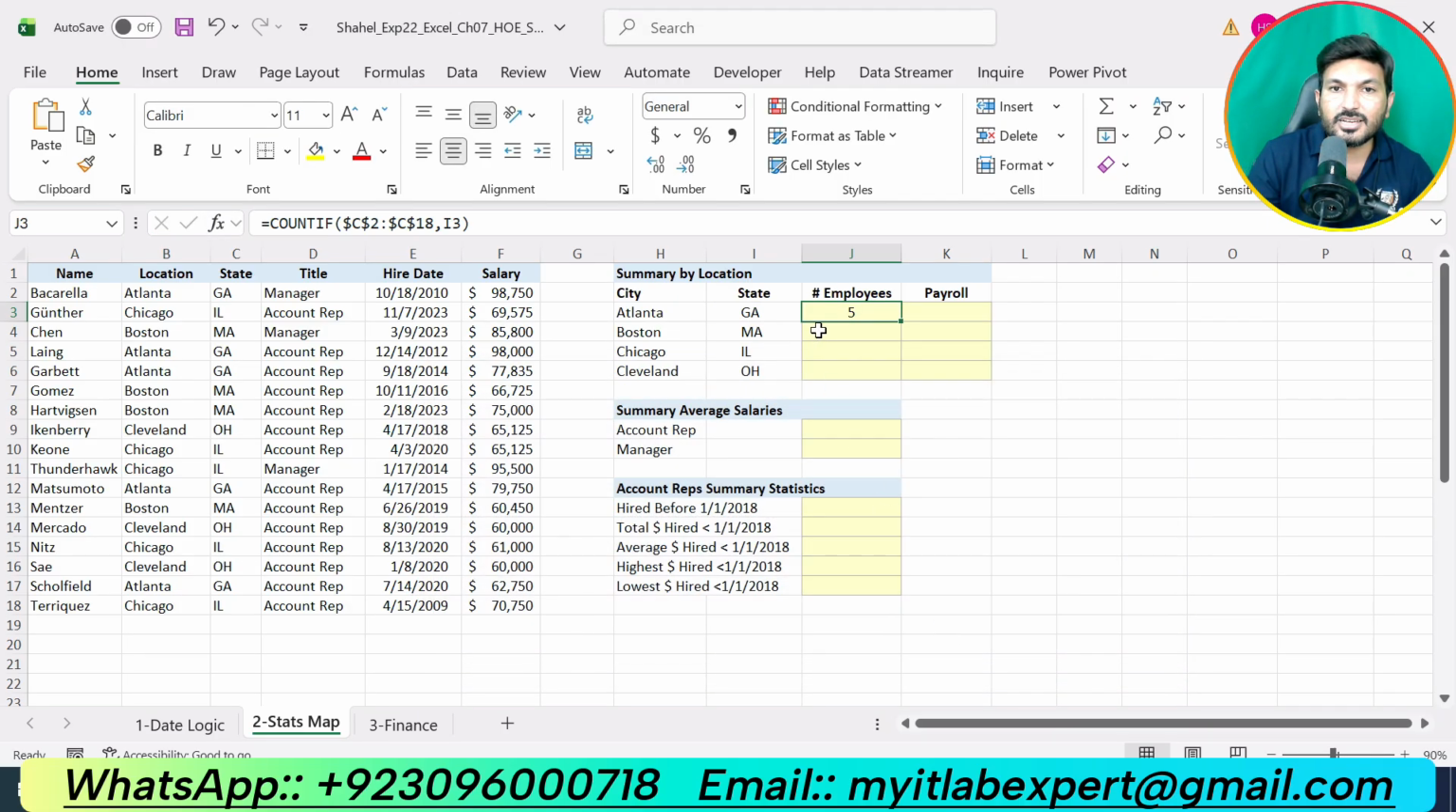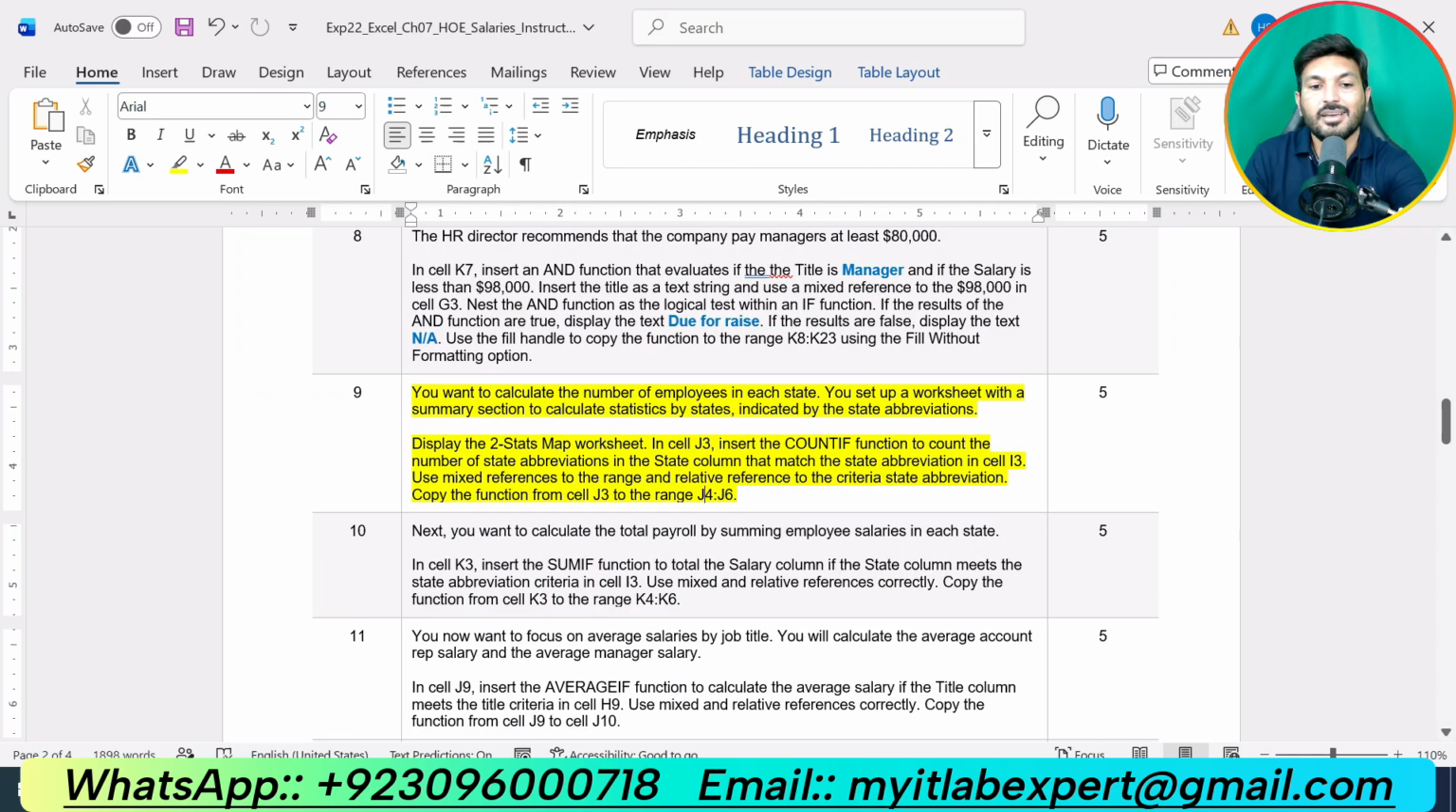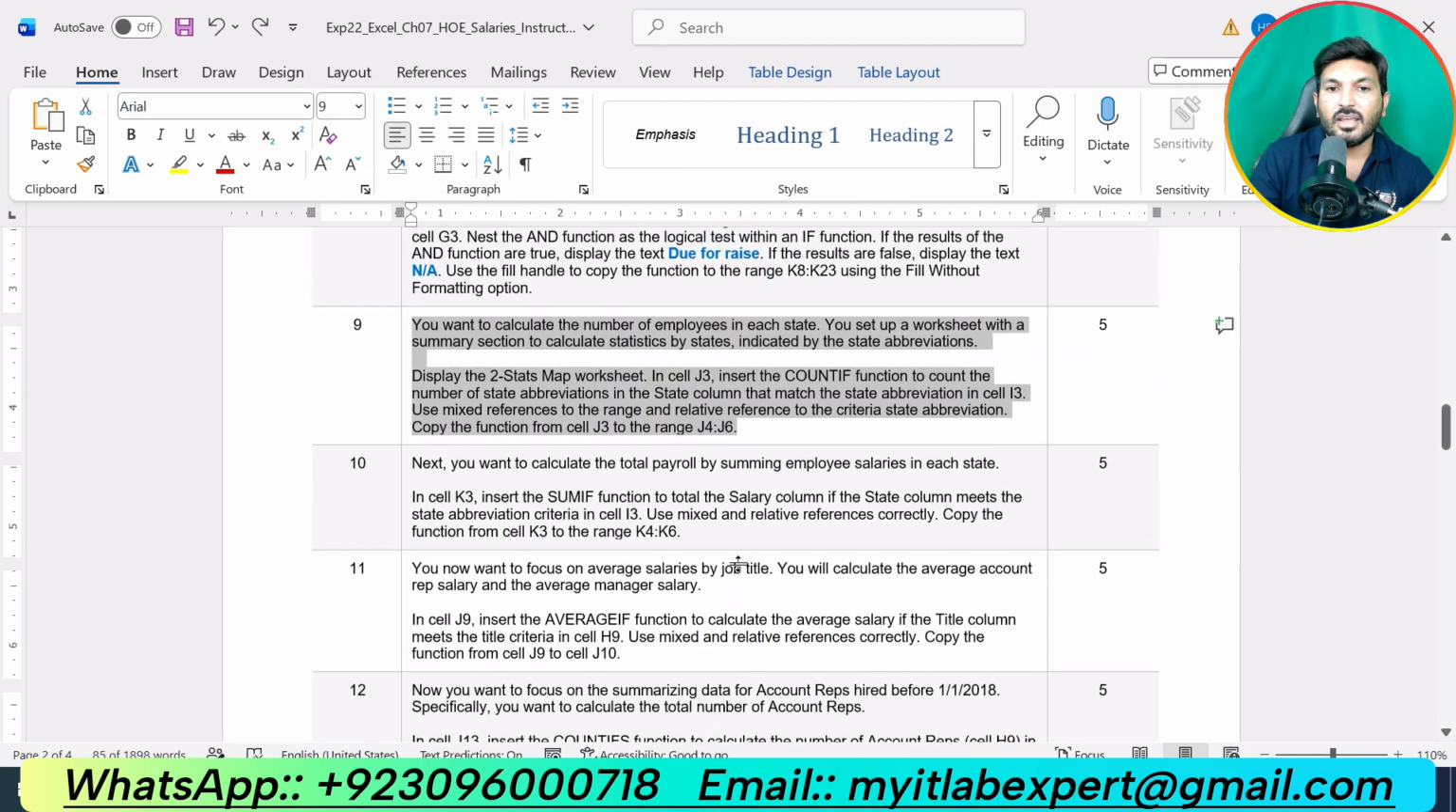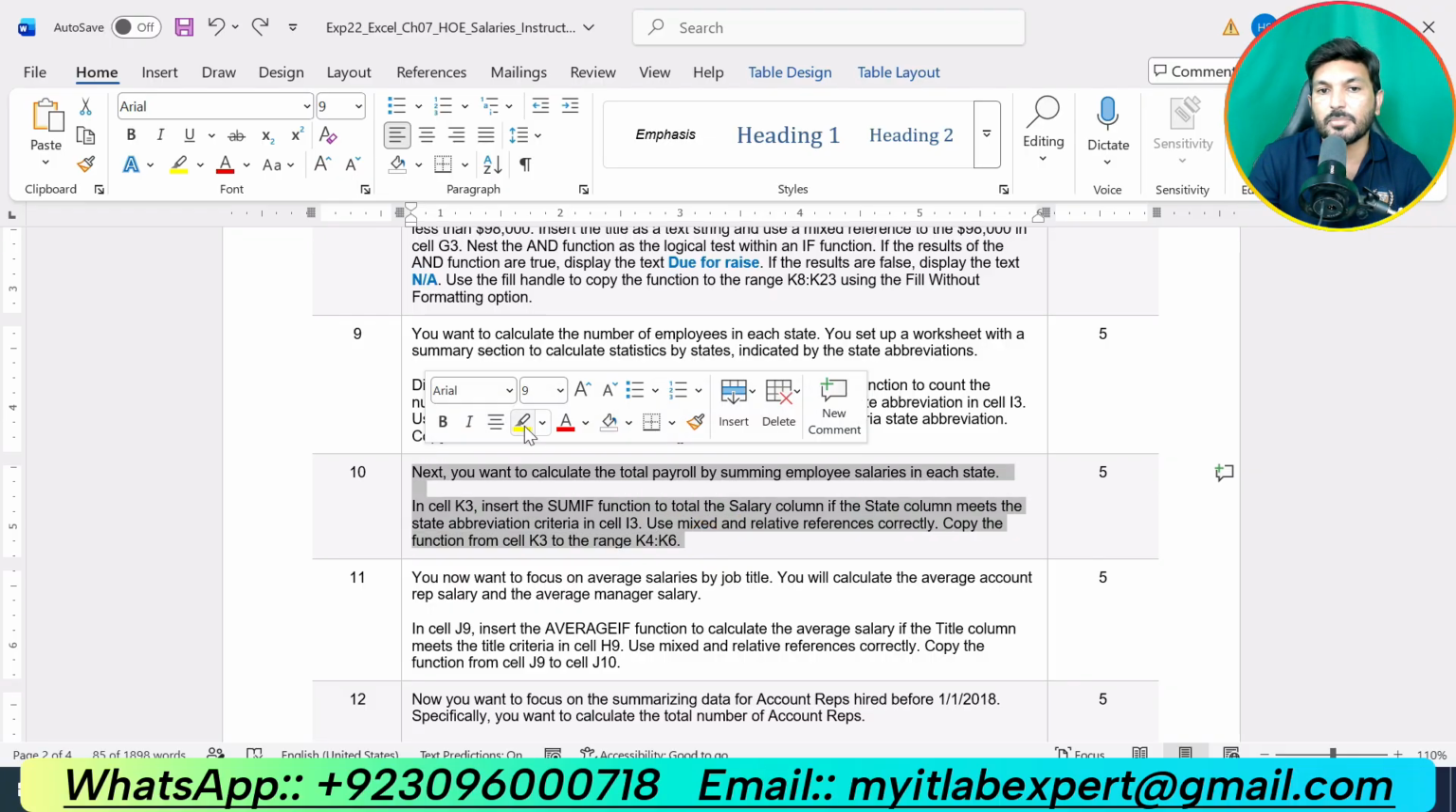So now you can see that we got 5 employees for the state GA, like 1, 2, 3, 4 and 5. Now we are supposed to use the fill handle to copy the formula down, but use fill without formatting. Now for MA state we got 4 employees. So MA 1, 2, 3 and 4. For OH we got 3 employees. So OH 1, 2 and 3. That means our function is working correctly. So we have completed 9 steps for this assignment so far, and now we are supposed to do the next step, that is step number 10.